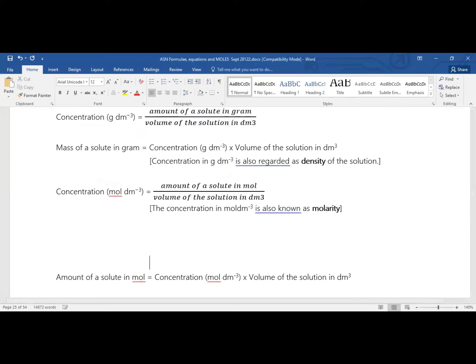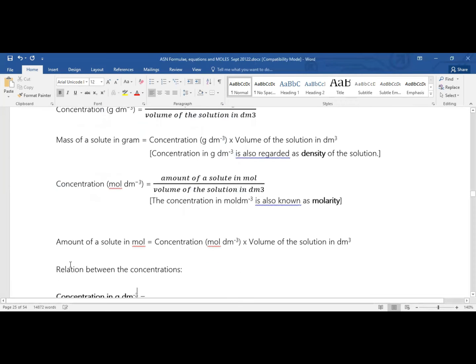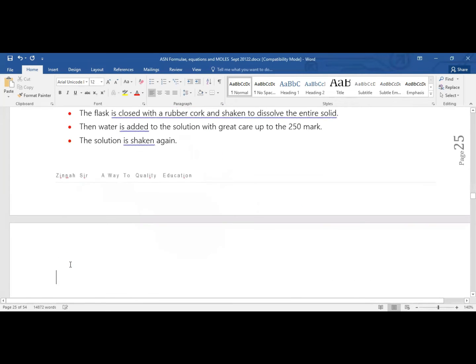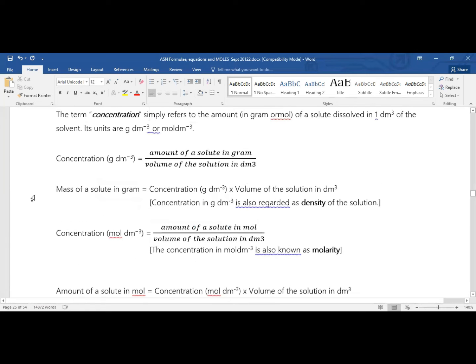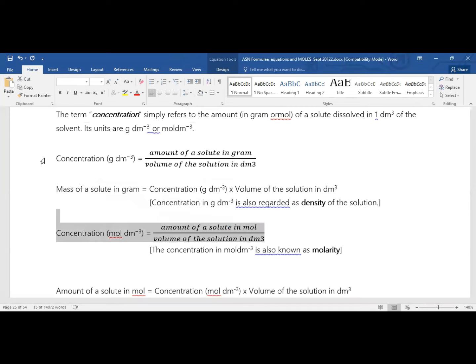And then interconversion একটা থেকে আরেকটা পাবো কি করে? Are you clear? From one to another. When you have gram per dm cube, can you convert this into mole per dm cube? কিভাবে জানো? মোলার মাস দিয়ে ডিভাইড করতে হবে। And when you have mole per dm cube, can you convert this into gram per dm cube? কি করতে হবে? মোলার মাস দিয়ে মাল্টিপ্লাই করতে হবে, মোল থাকলে মাল্টিপ্লাই করতে হবে। ক্লিয়ার? We are clear? So these are all basic thing.